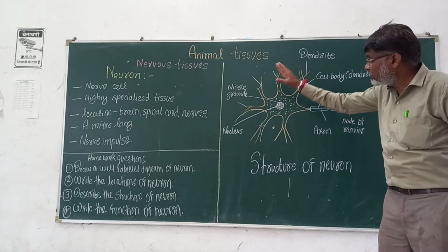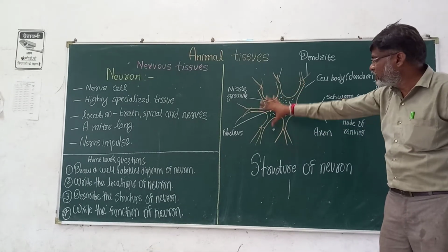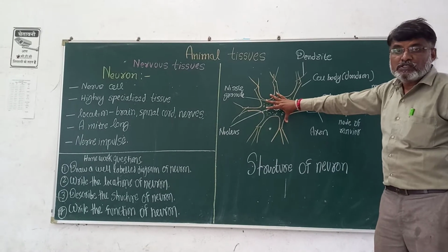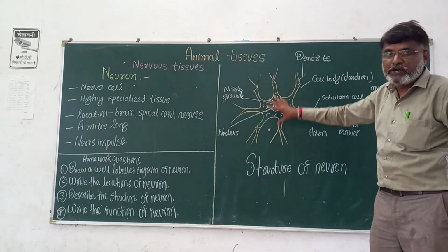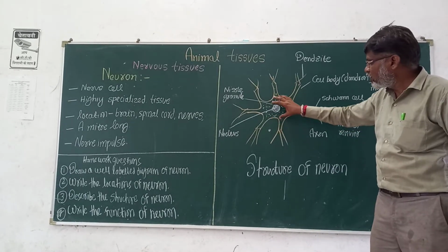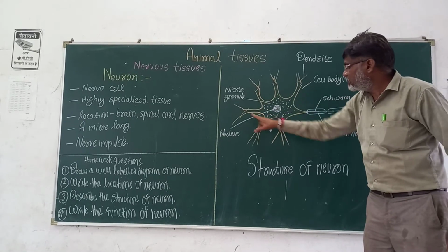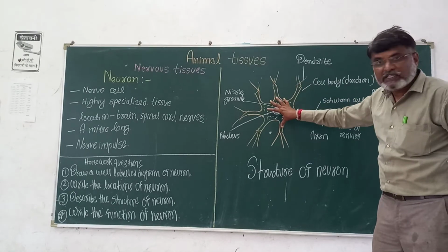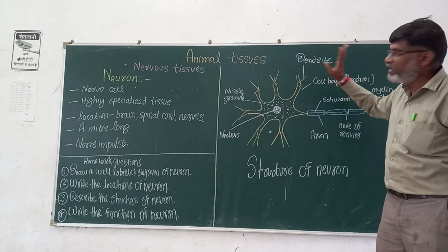This is the multipolar structure. See here, the tree-like branching structure. And this part is called cyton, cell body or dendron. This contains the nucleus, and the branches from it are called dendrites. All of you getting this? This part is called the dendron, and the branches from this are called dendrites.